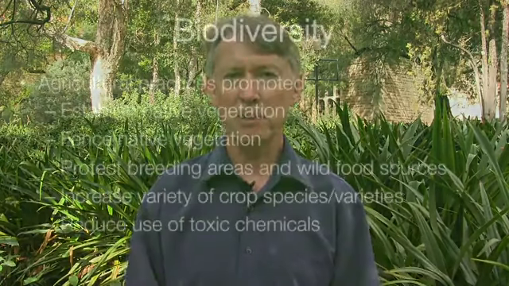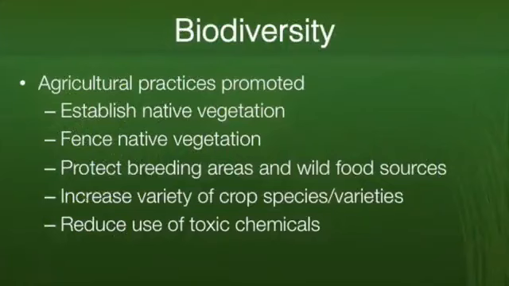Next, I want to talk a little bit about vegetation and the provision of habitat for biodiversity. And this has been a really common theme within Australian agri-environmental programs. So the practices promoted include establishment of native vegetation, either in blocks or in belts with crops and pastures grown in between the belts. Fencing of native vegetation to prevent grazing by livestock so that the native vegetation can get established and grow and be healthy and provide good habitat. Protecting breeding areas and wild food sources for wild animals and birds and so on.